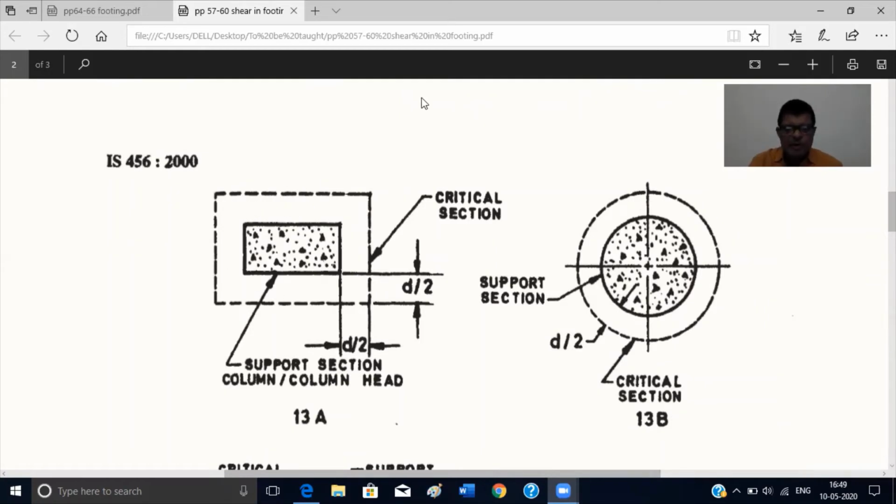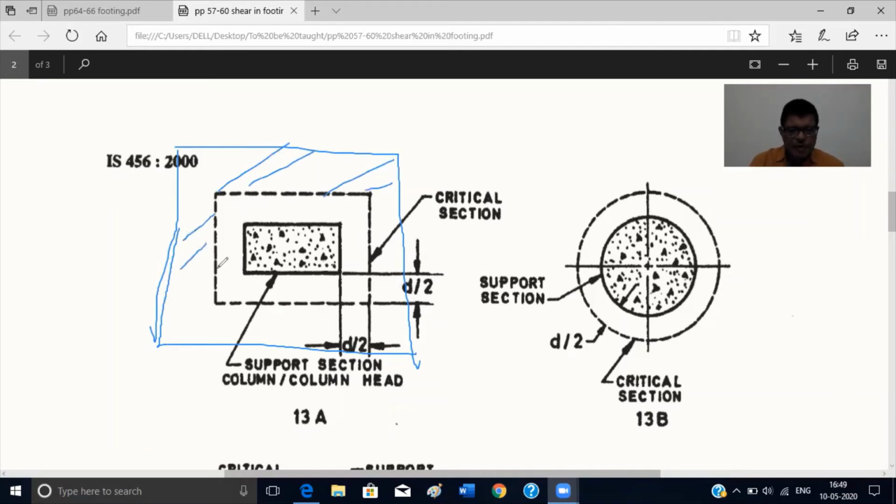So if your plan is like this, okay, suppose this is your plan of your footing, and you have taken this as the critical section, so load will come from this side. So what is the load? This portion of area will give the load. Now the total is L into B, okay, and this is d/2 on this side, d/2 on this side.